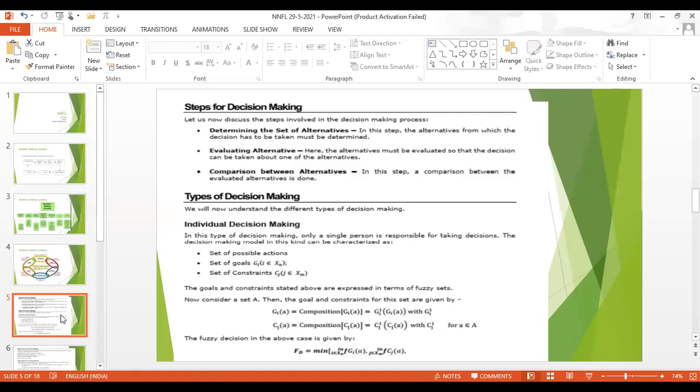Individual decision making is characterized by a set of possible actions, a set of goals, or a set of constraints. The goals and constraints stated above are expressed in terms of fuzzy sets. So we are learning this decision making in the category of fuzzy, that is, fuzzy decision making.